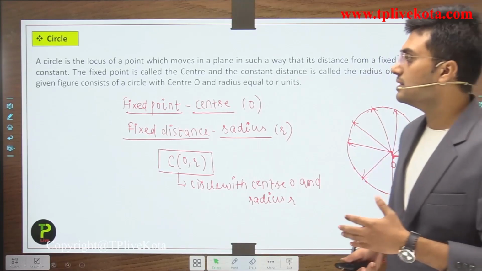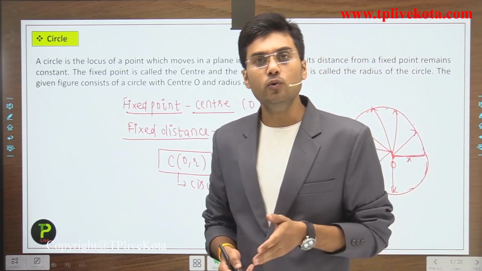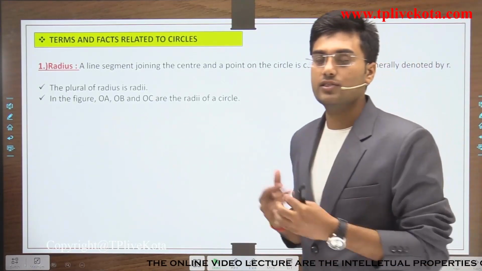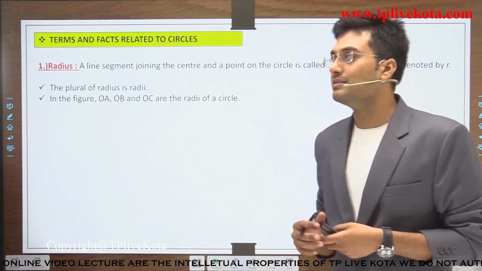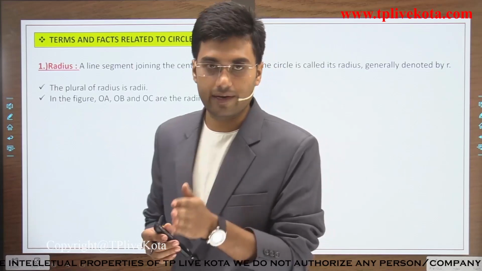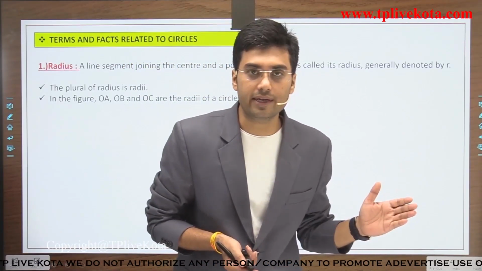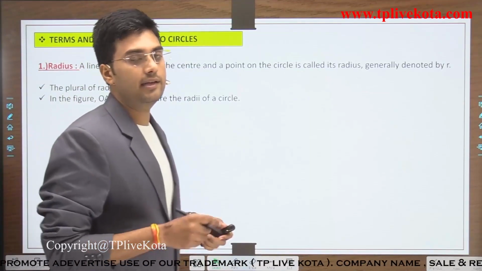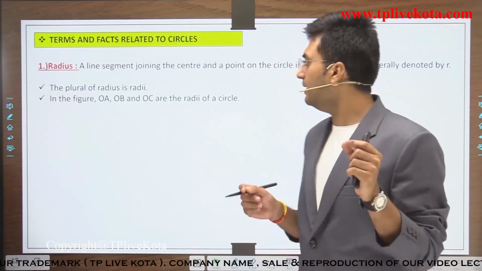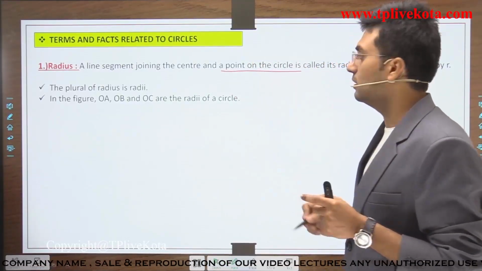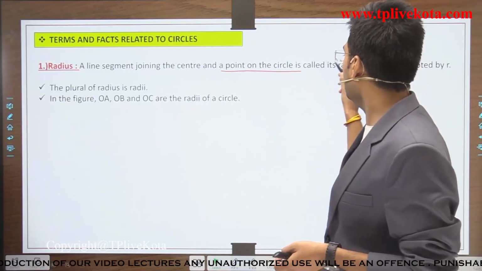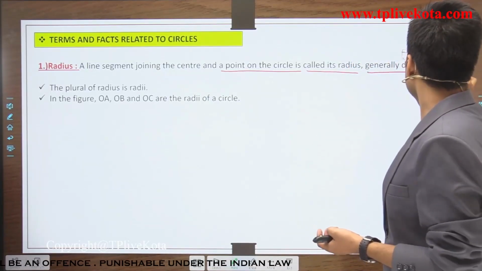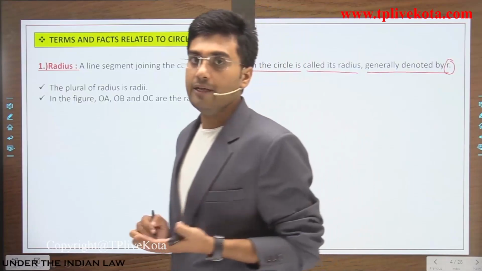Now, after this, let's discuss some terms related to circles. Now, we are going to start our discussion of terms related to circles, and the first term is radius. As we already discussed the radius, what is the radius? It is a line segment which joins the center and a point on the circle, and it is called its radius. It is generally denoted by small r.